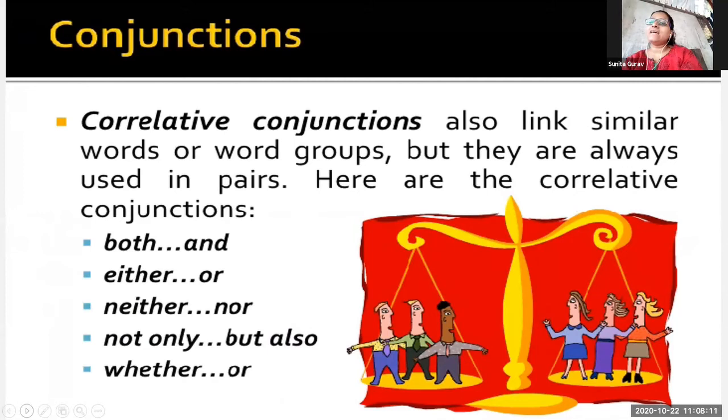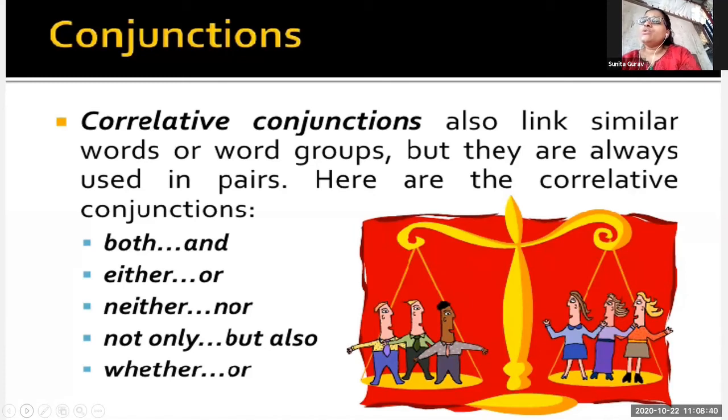Now, the next type of conjunction, as I told you earlier, is a correlative conjunction. Why are they called correlative, children? Because they play the function of correlation. They correlate two sentences together. It will not happen any time that you are using only one word and you are joining.